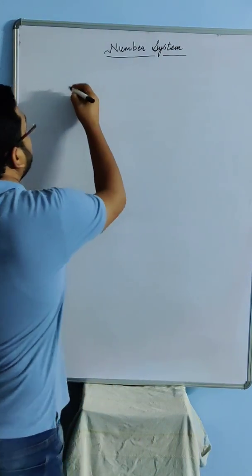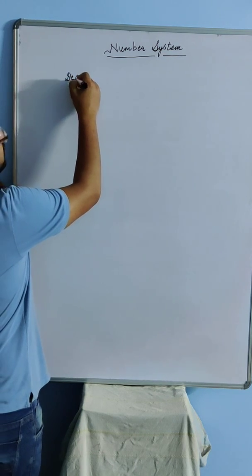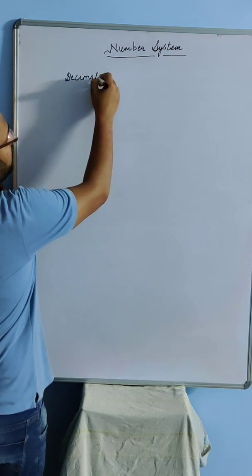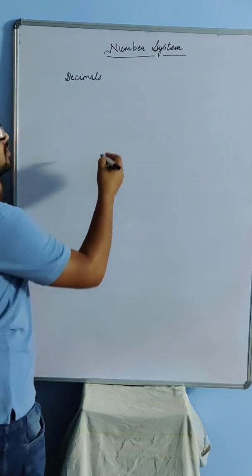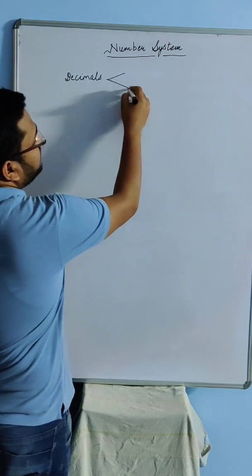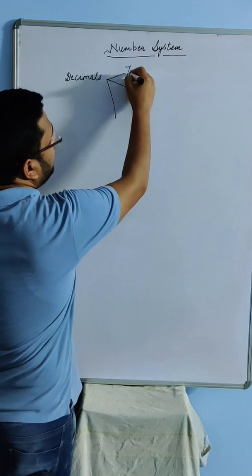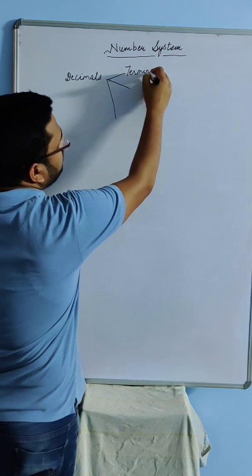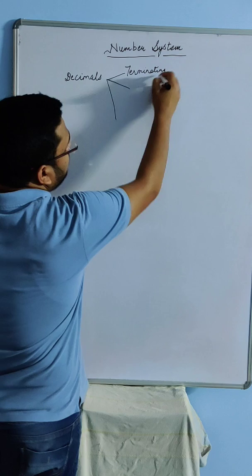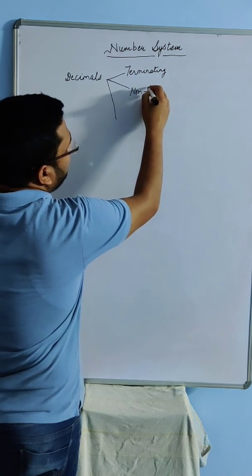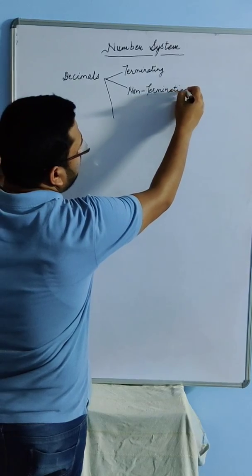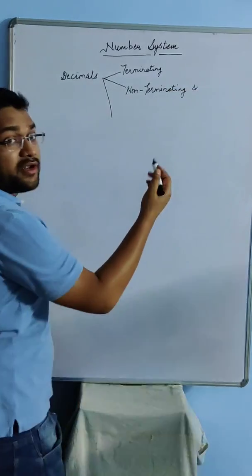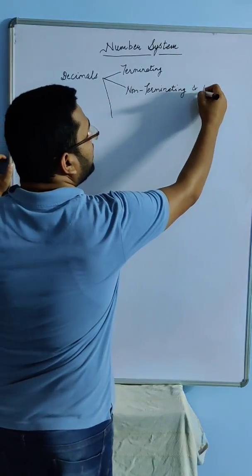So decimals. All of you are well aware of how many kinds of decimals we have. We have three kinds of decimals: terminating, non-terminating and repeating or recurring, whatever you call it.